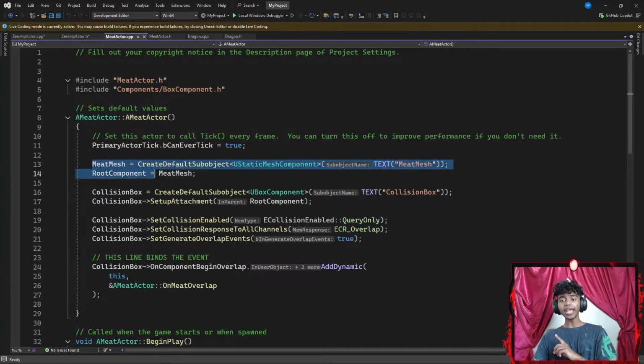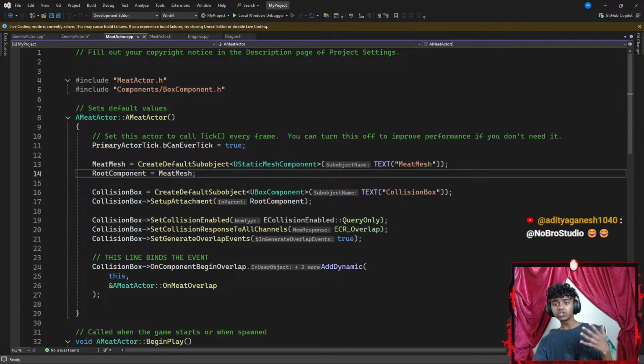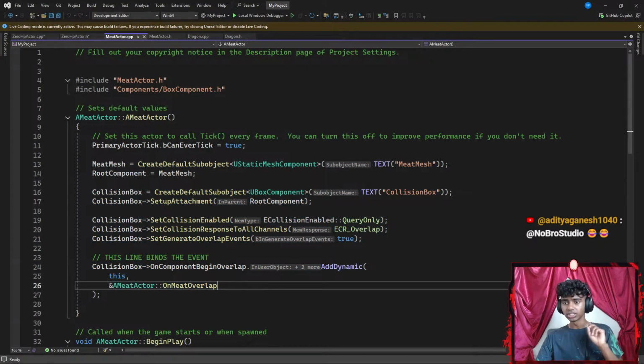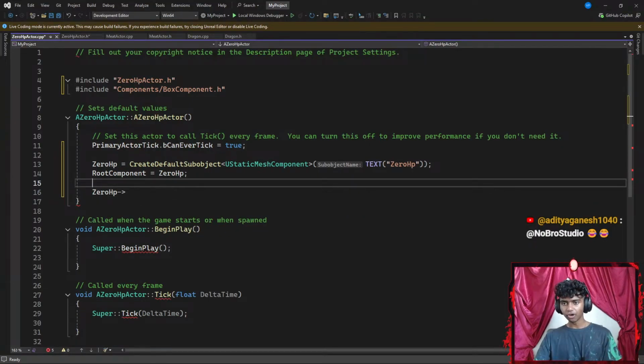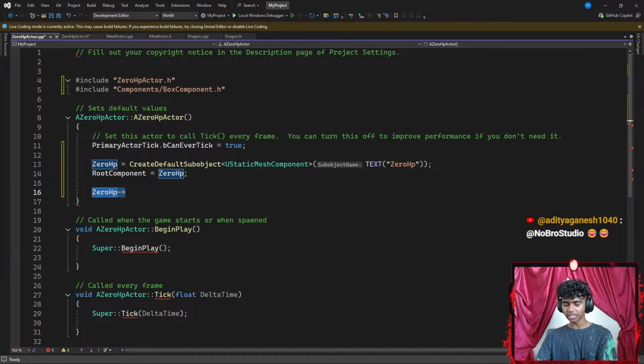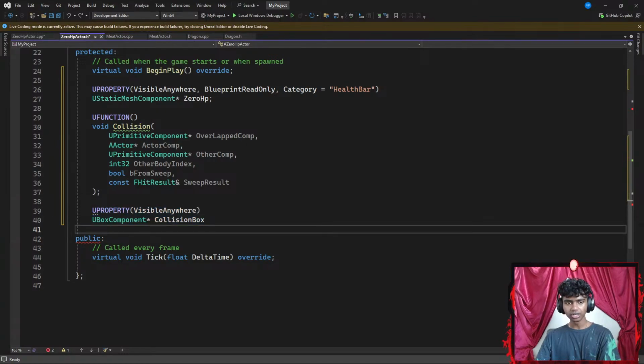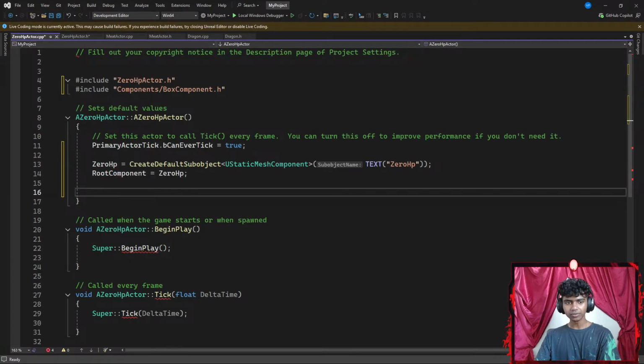Okay, I created a mesh for my object. I gotta create another collision box. So I gotta construct a collision box. I'm gonna go ahead and add something for my collision box because I did actually create a collision box pointer here. Okay, let's go up here. Okay, it's just typos, guys. That's awful. I gotta work on my typos.